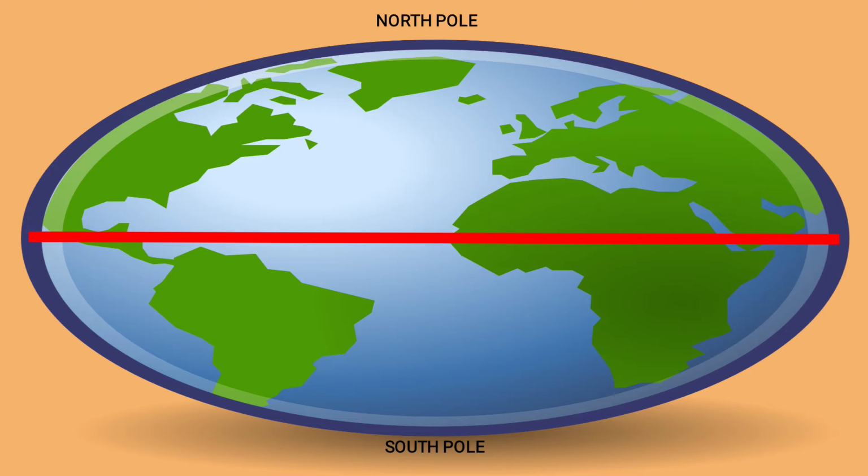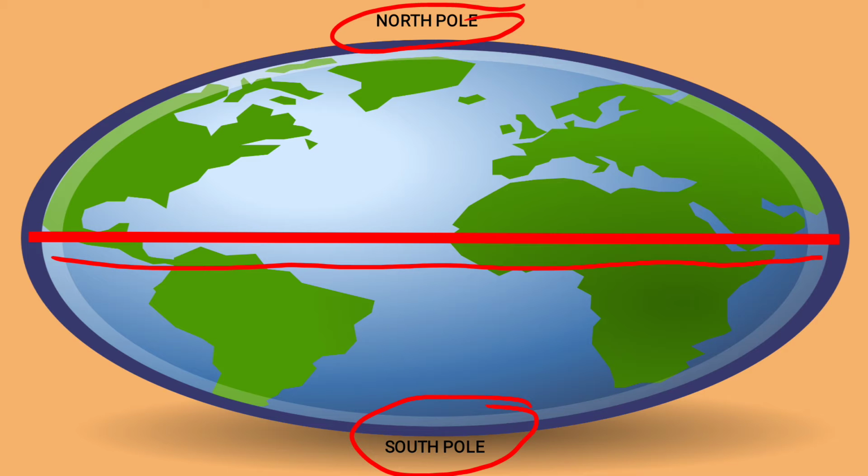So again, with the help of a pointer, I'll explain to you. Here, see, this is your North Pole at the top. Down is your South Pole. And this center line is called the equator, which is an imaginary line. Means what? You cannot see that line on the earth, but it is assumed. The poles are assumed, the line is also assumed.